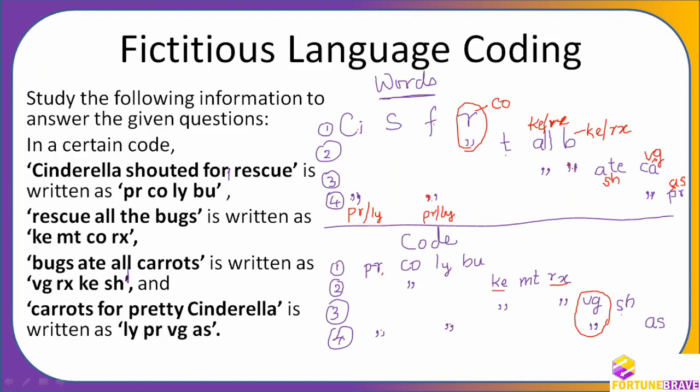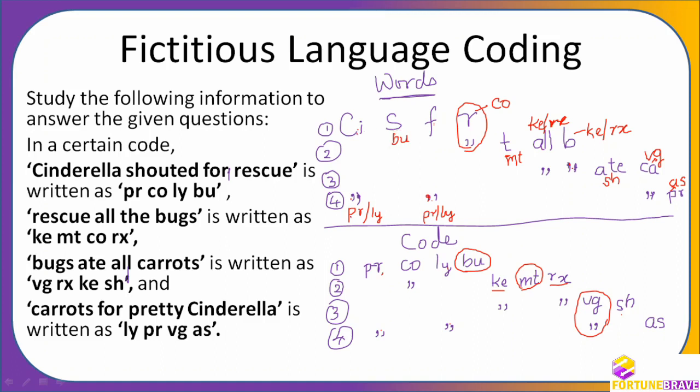And now you have to see T. T means what? The code should be the one which is coming only in the second one. Only in second one, what is coming? Empty is coming. So this is empty. Okay, so we have got codes for all of them. See here. So yes, okay, this one is remaining now. BU is coming only once, and shouted is coming only once. So BU code is for shouted. Did you get? We got all.